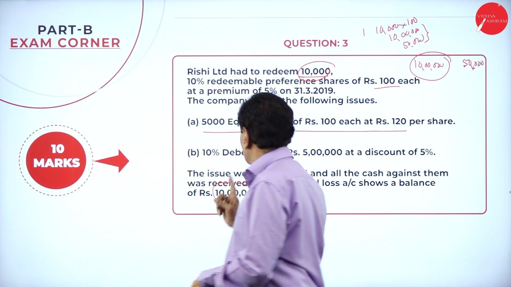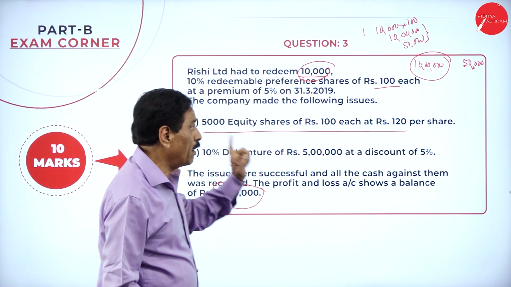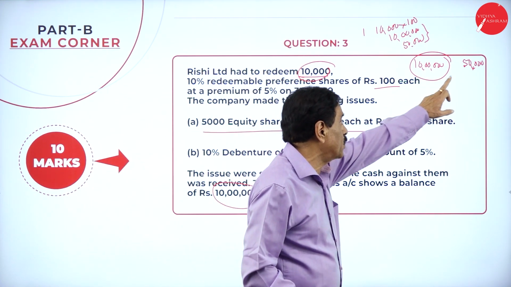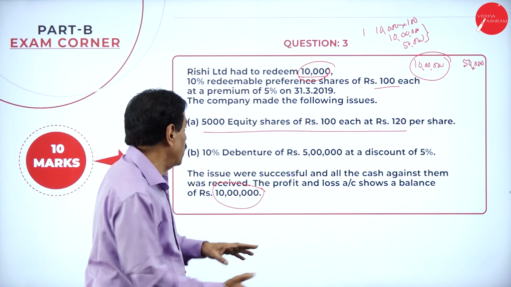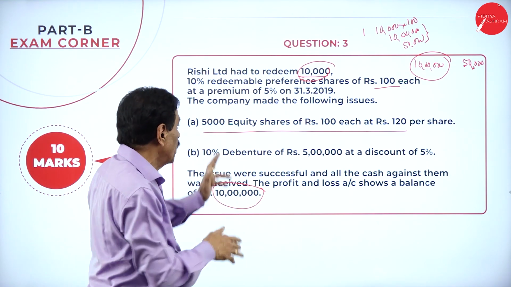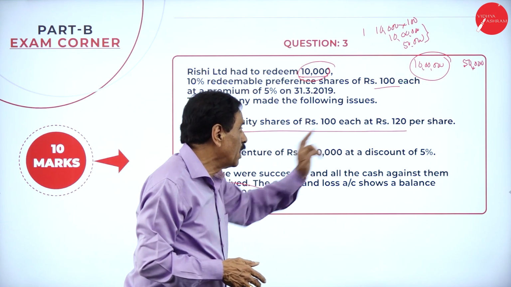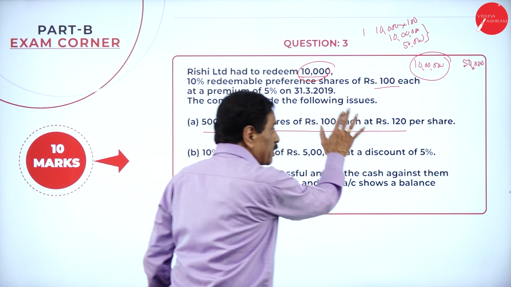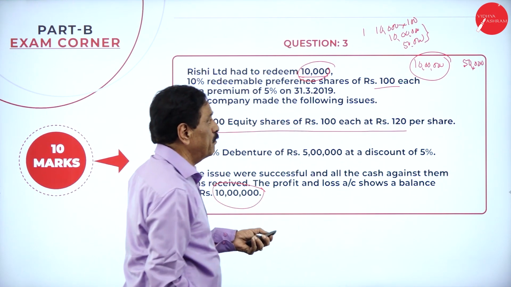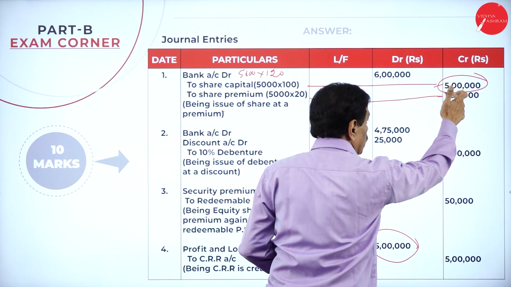Regarding the redemption of preference share, the most important point here, we have to face 10 lakh, 50,000, whether we have issued the share or created the CRR. If you see that we have issued the share, how many shares were issued? 5,000 shares at rupees 120, so we are receiving 6 lakh. 5 lakh is the face value, 1 lakh is the premium.